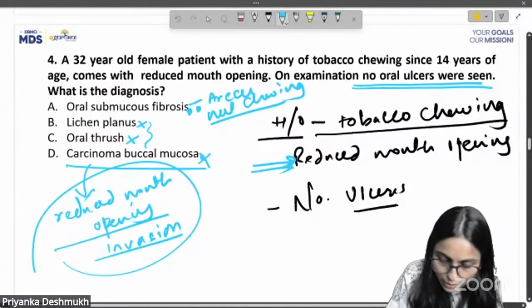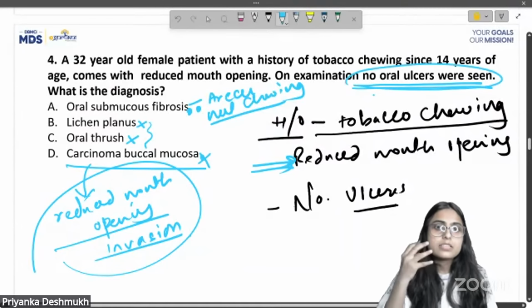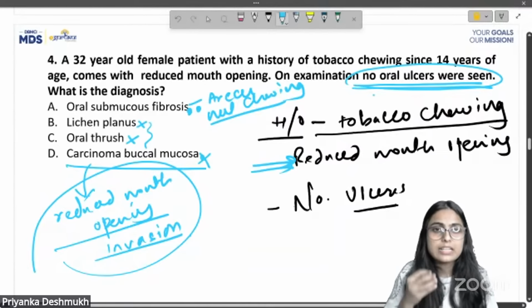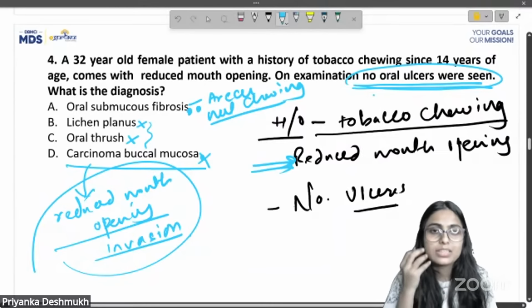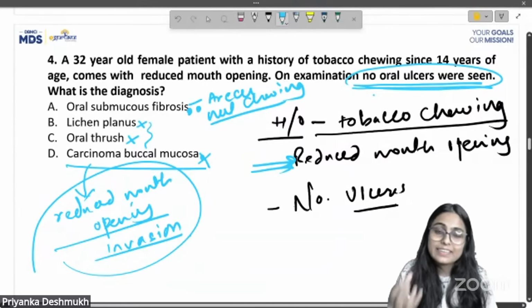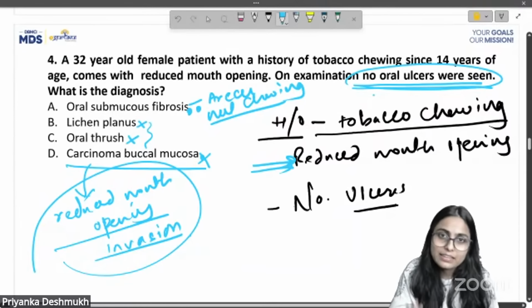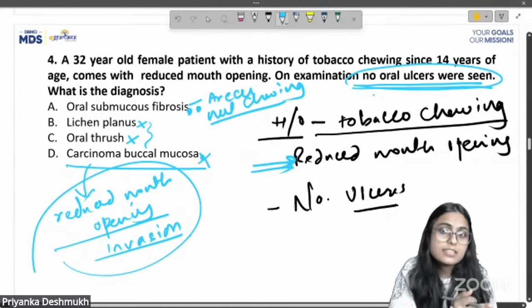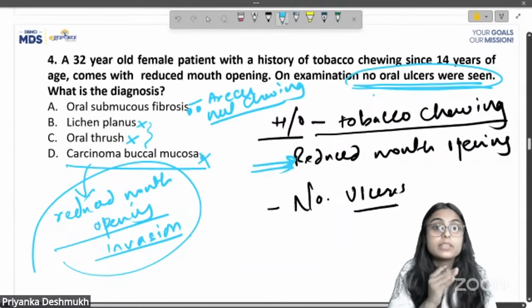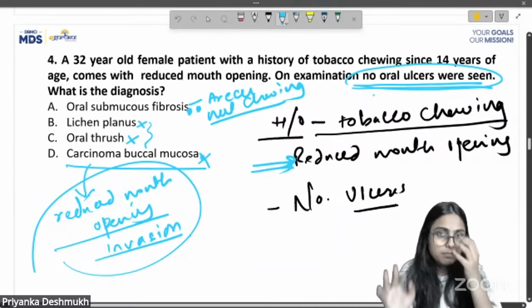If they would have given here that there is an ulceroproliferative growth on the cheek region, and then the reduced mouth opening and the history of tobacco, then the answer would have been option D, correct? Carcinoma of buccal mucosa.